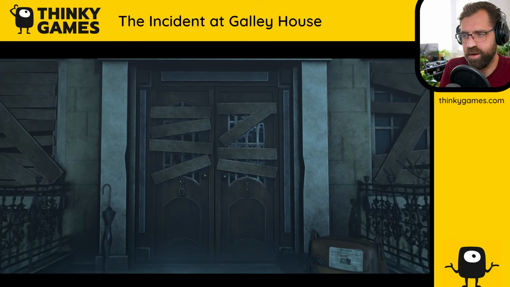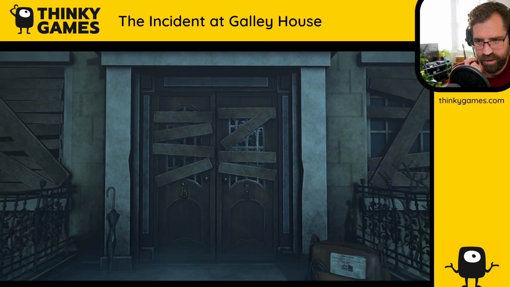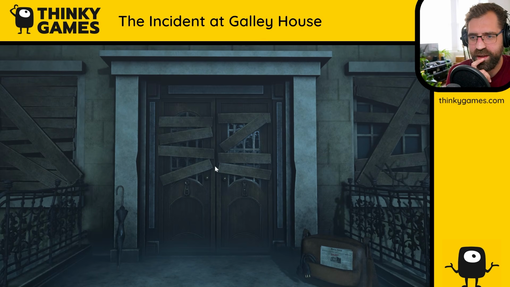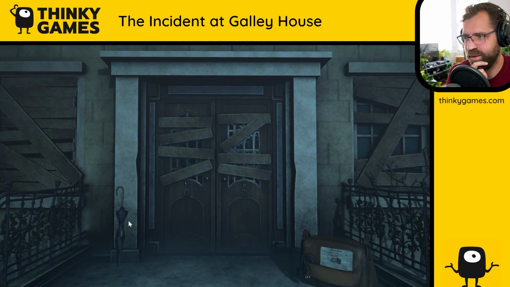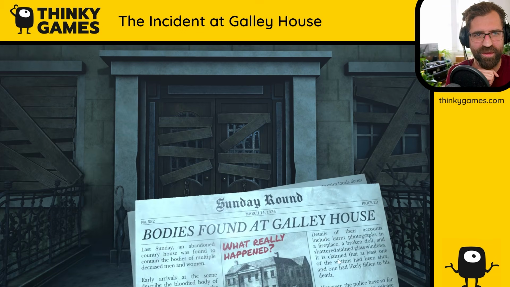The windows are boarded up. Never go inside a house with boarded up windows. That newspaper says bodies found at Galley House. Oh, okay, we can click on things now. Open door. Take newspaper. Let's read the newspaper first.